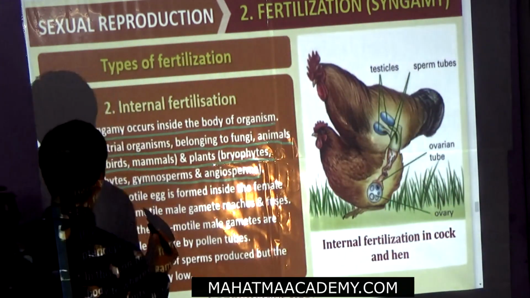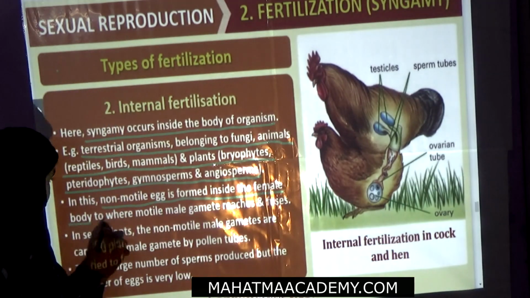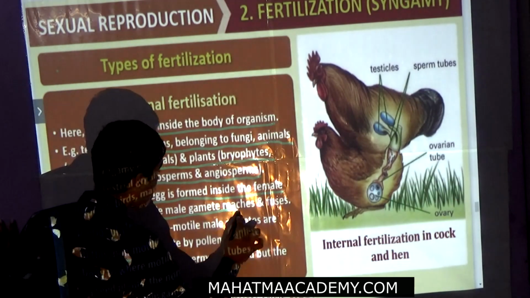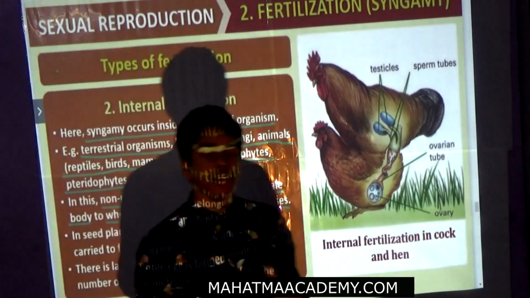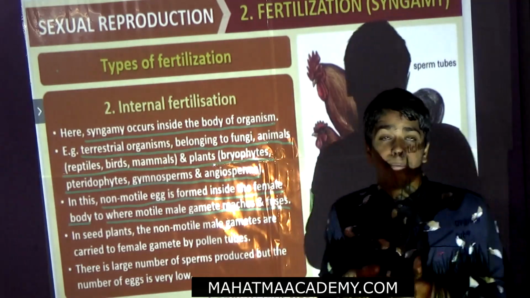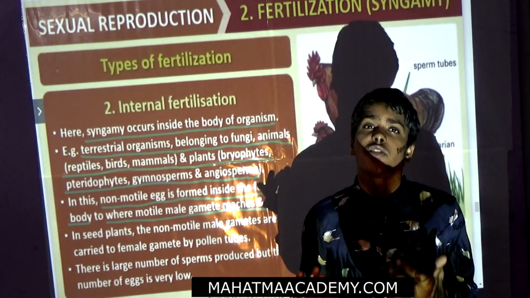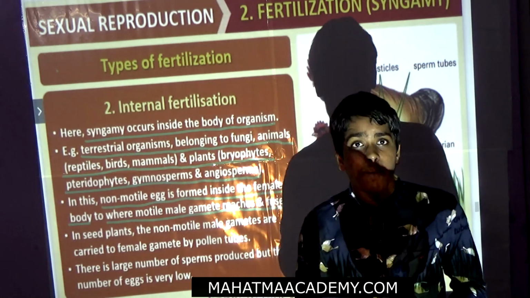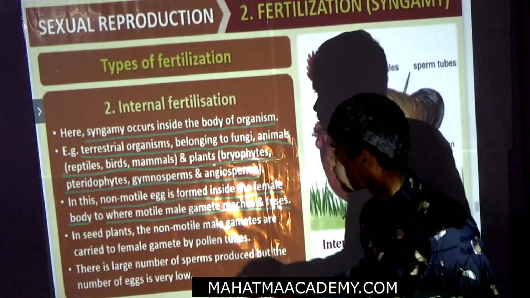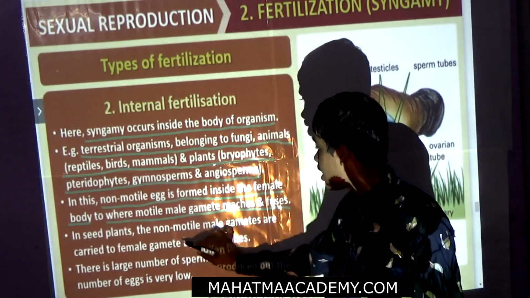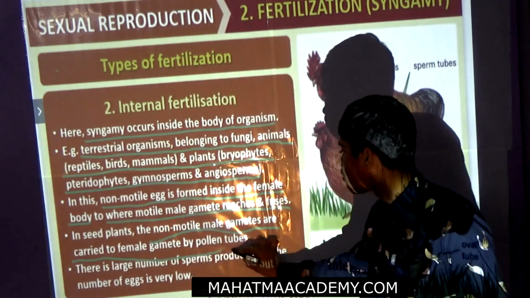Now here, a non-motile egg is formed inside the female body, where the male motile gamete reaches and fuses. In this, the female gamete is non-motile and the male gamete is motile, and the male gamete reaches the female gamete and they fuse and form the fertilization. In seed plants, the non-motile male gametes are carried to the female gamete by pollen tubes.